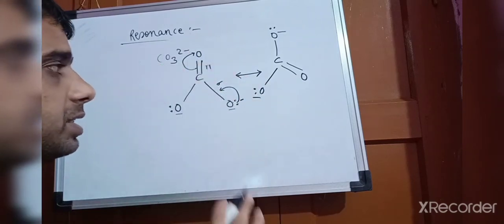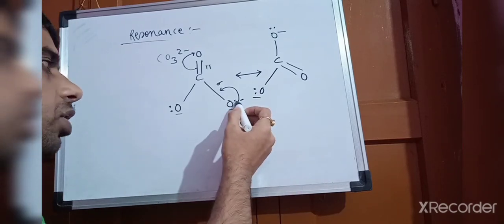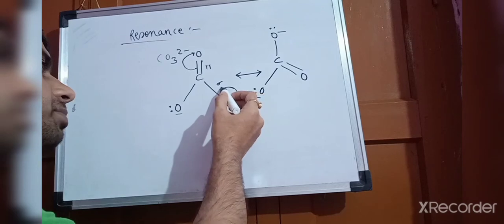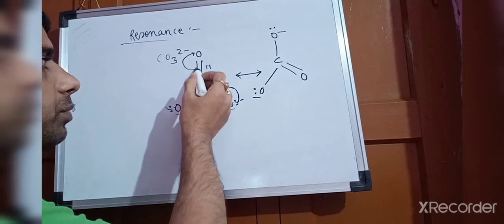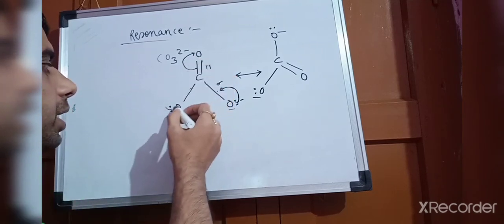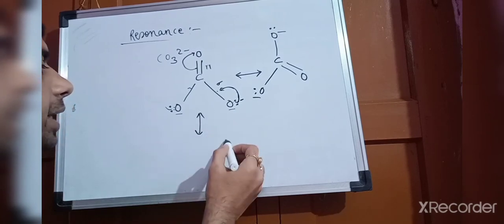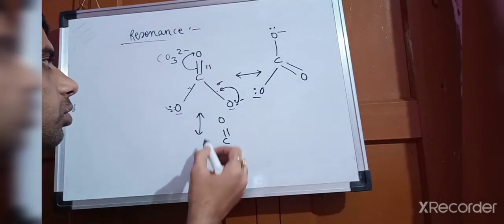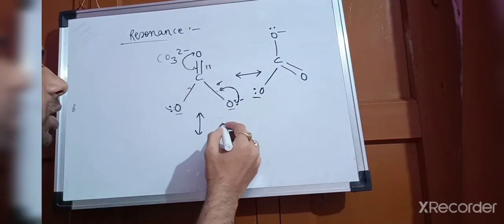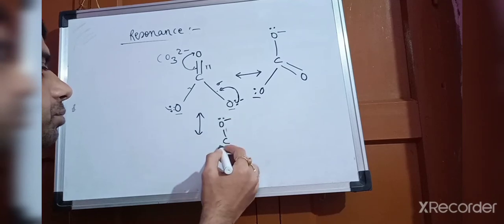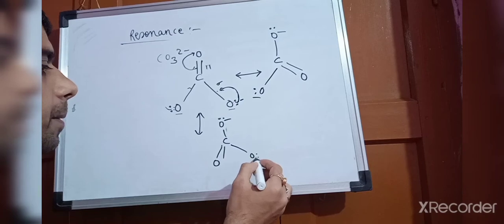Another possibility is also there. This electron you have shifted from here to here, this also can shift, this bond can move to go here, this electron can also. So a third possibility is also there, and that one is C double bond O, here this electron will go, C O negative, then here double bond O, O negative.